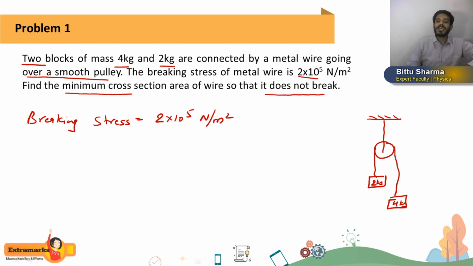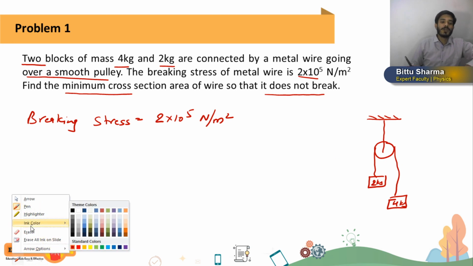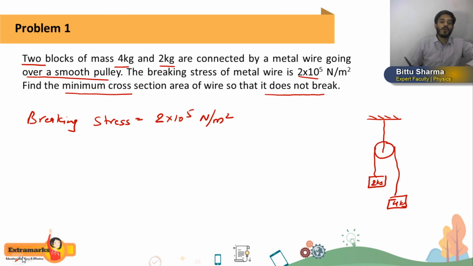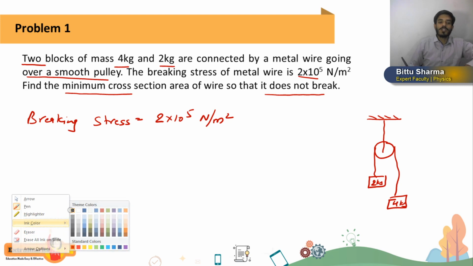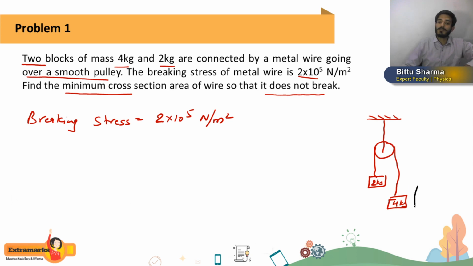You can see here, students, this type of arrangement in the diagram which I have drawn. Now because both the masses are different, this 4 kg mass will move downward and this 2 kg mass will move upward with acceleration a, and there will be some tension T in the metal wire. So first of all we have to calculate the value of tension. Now you can calculate tension by our general, conventional method, first writing the equations and all, or here I will tell you a short trick.